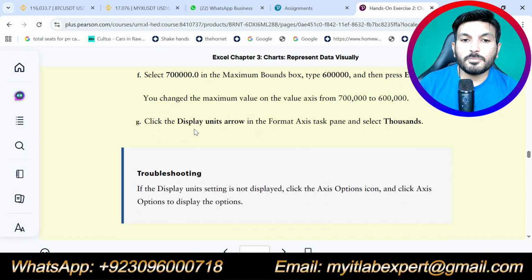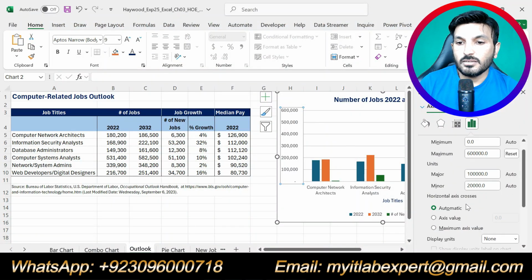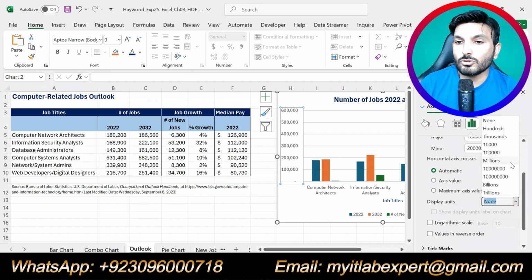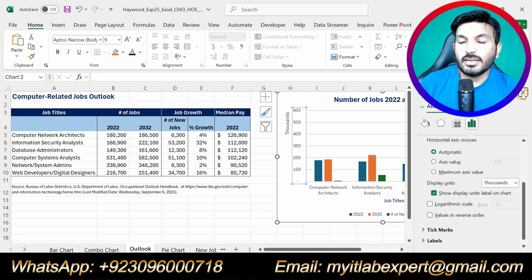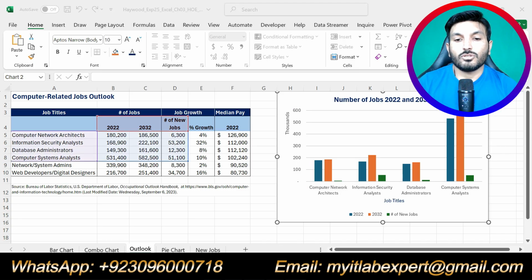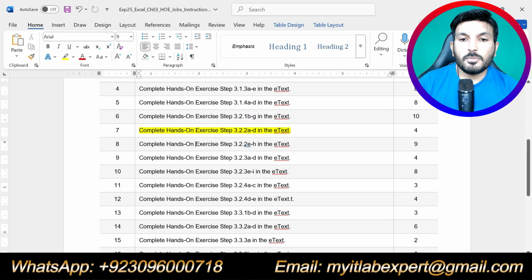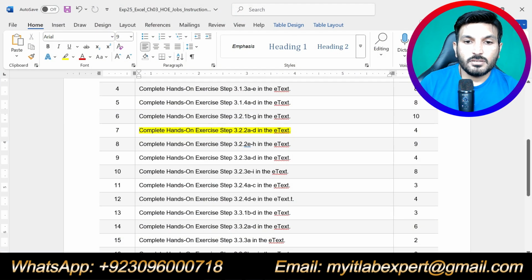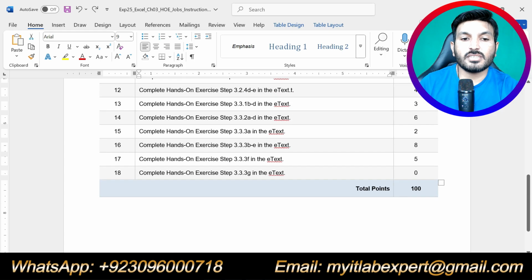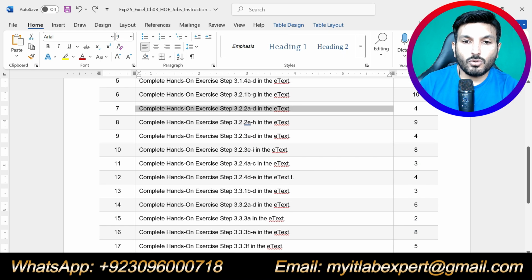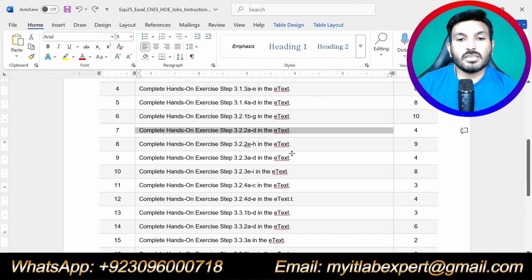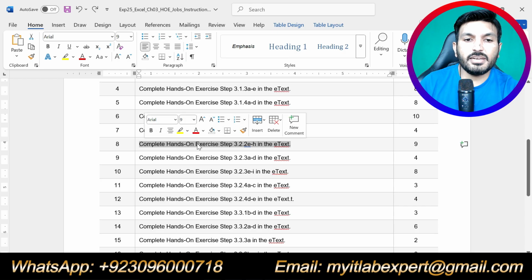Okay, now click the display units arrow in the format pane and click thousands. Display unit here, we are supposed to make it 1000. Okay, and close the format axis task pane. So that is all about step number 7. So we are done with step number 7 as well. So I have solved 7 steps for you. Now let's do step number 8.